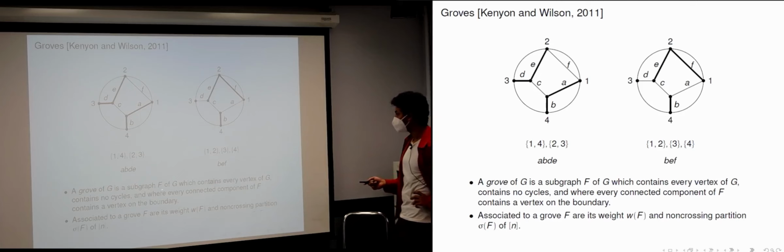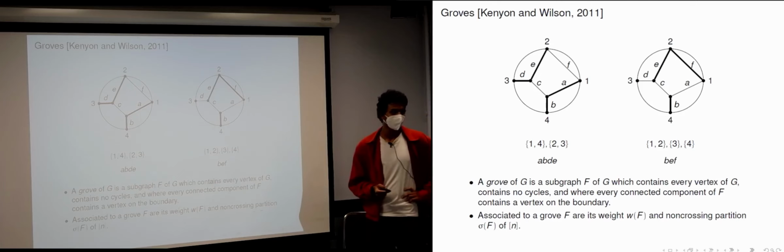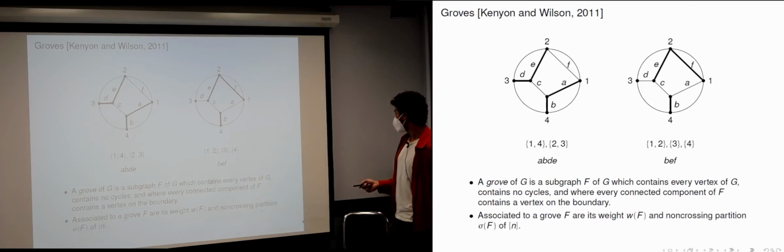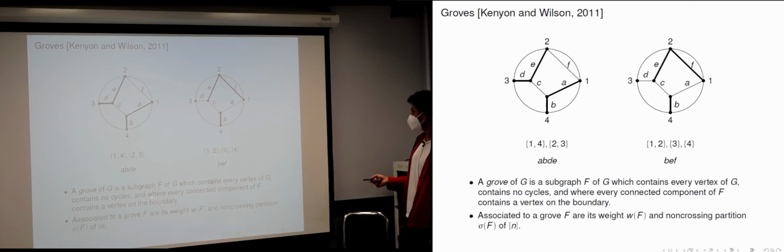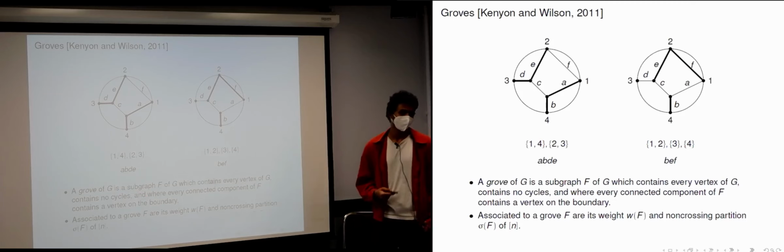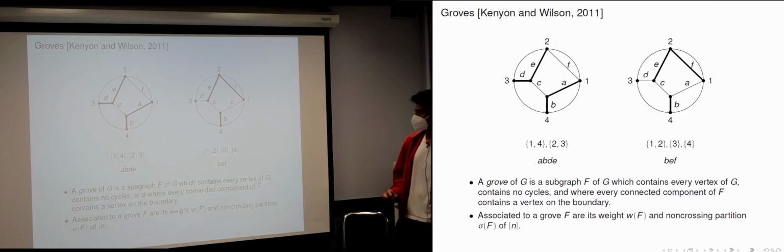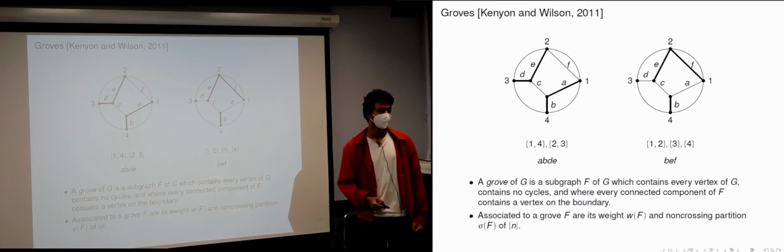A grove is a subgraph of your electrical network that contains every vertex and is acyclic, so both properties that spanning trees have, but a spanning tree would have to be connected. A grove is not required to be connected. So in particular, it's going to be a spanning forest. And it contains some additional information, which is that in every connected component of the grove, there must be at least one boundary vertex.